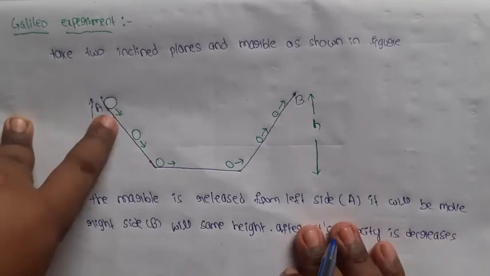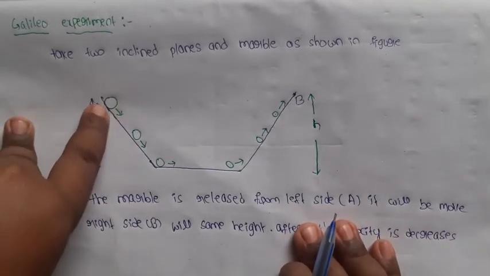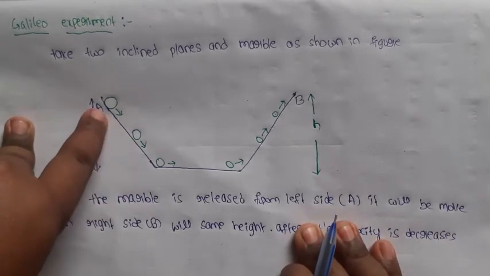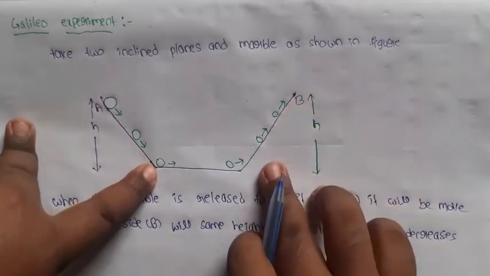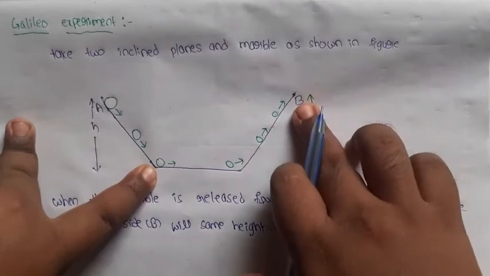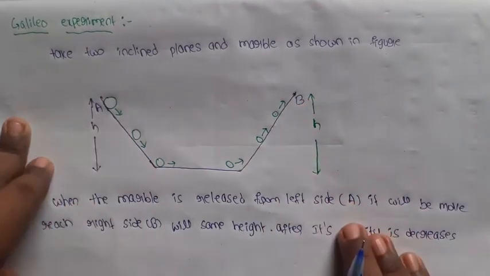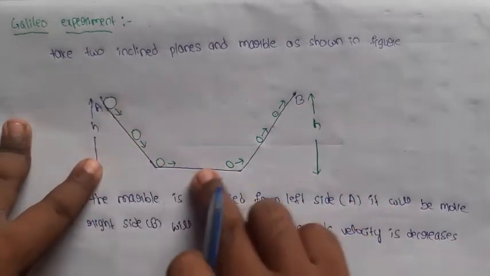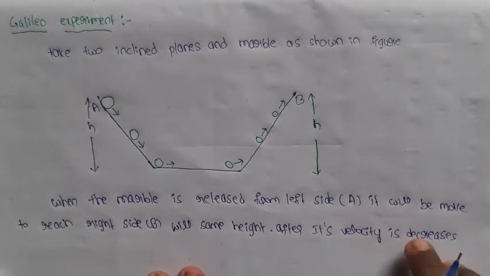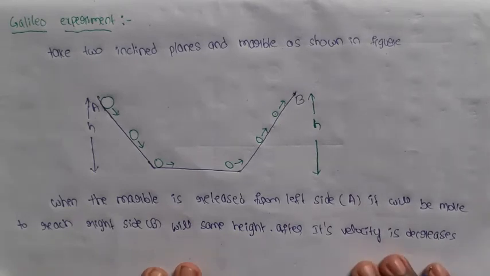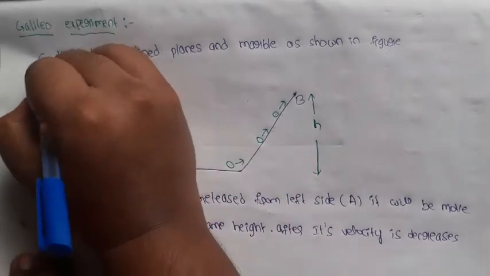So when you release the marble at the left side of inclined plane A, it will reach the right side of inclined plane B with the same height, after the velocity of the marble is gradually decreased. So the velocity of the marble is going to be decreased. This is the first case.